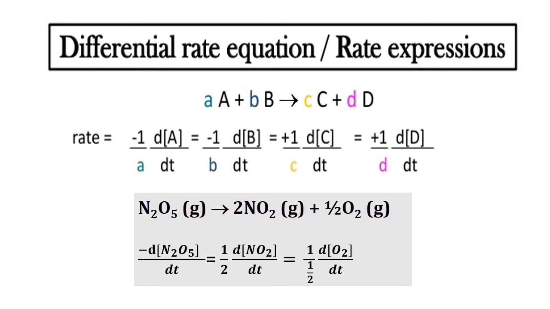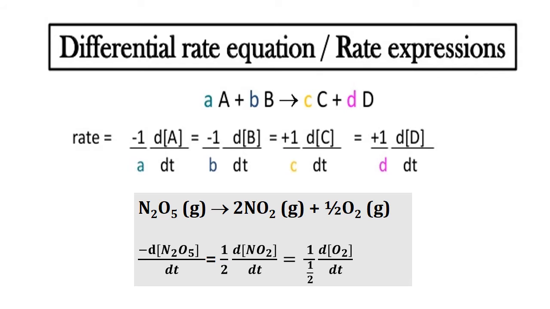Now consider the reaction: a moles of A react with b moles of B to form c moles of C and d moles of D. The rate of such a reaction can be expressed either in terms of the decrease in concentration of a reactant per mole or the increase in concentration of a product per mole.